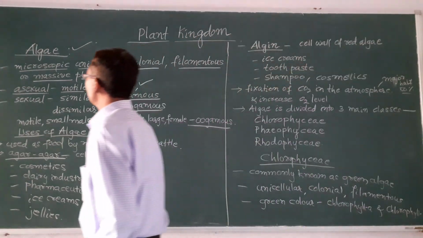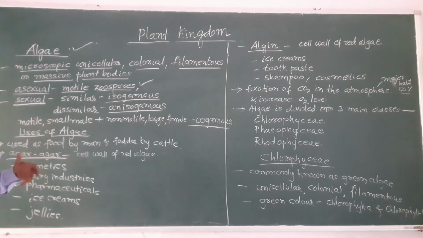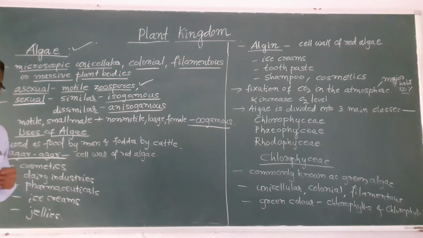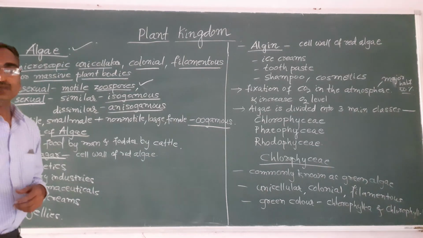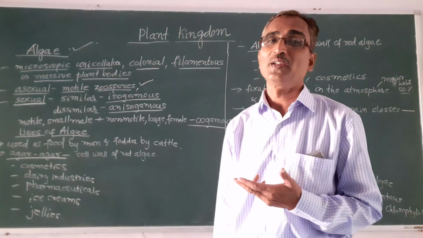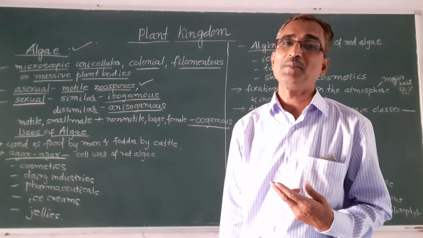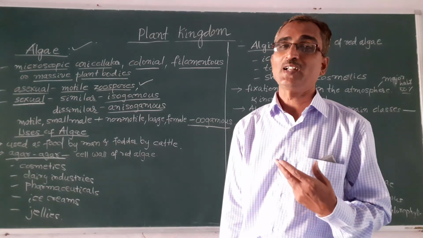Next one, that is the sexual reproduction. Sexual reproduction takes place by the fusion of male and female gametes. Based on the fusion of similar or dissimilar male and female gametes, they are of different types.